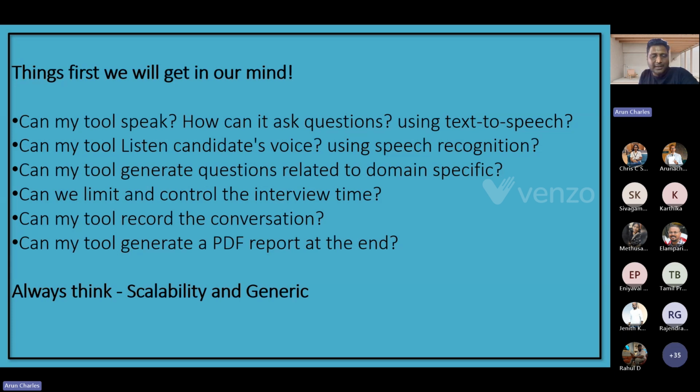Questions like these should be boggling your mind right now, right? Can I build a tool that can listen to the voice, generate the questions, can I limit and control the AI, how to do it, and also how to record the conversation and get it as a PDF report at the end, right? So how we are going to do this, we are going to see now. So let's get into action.